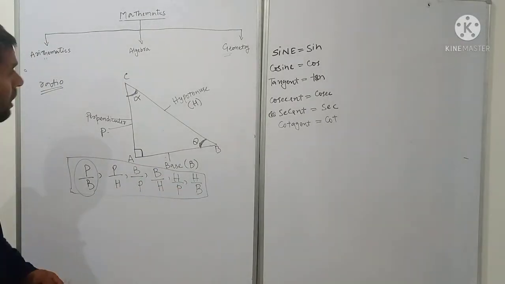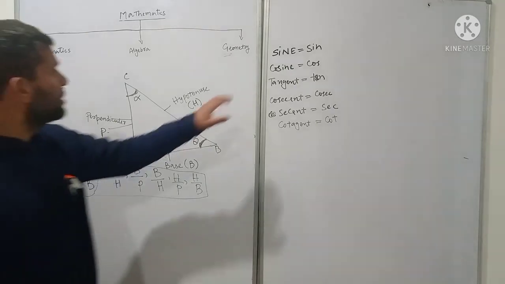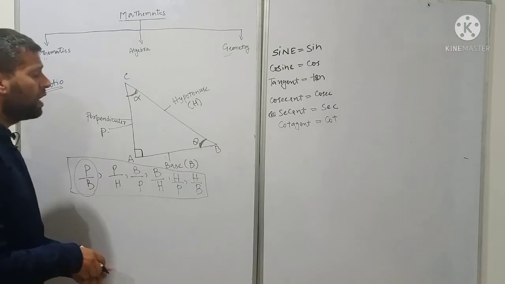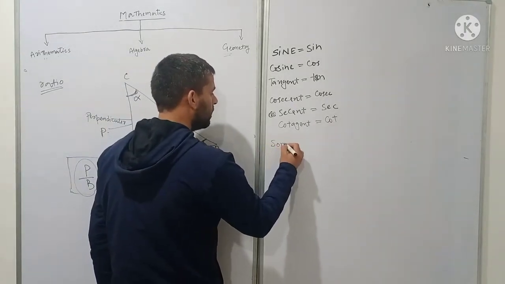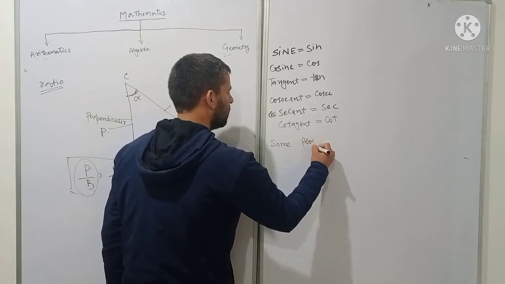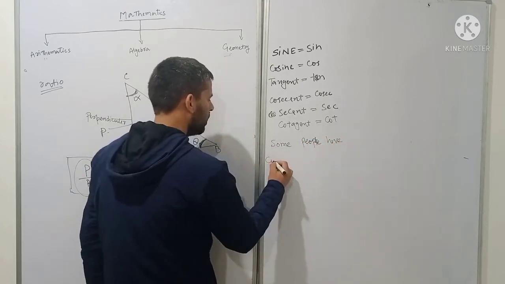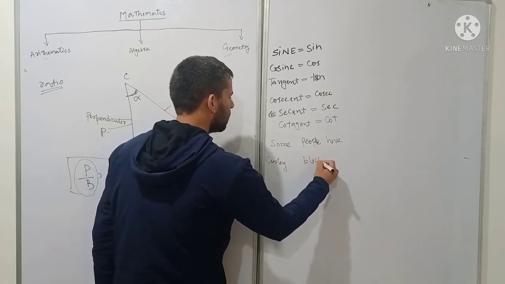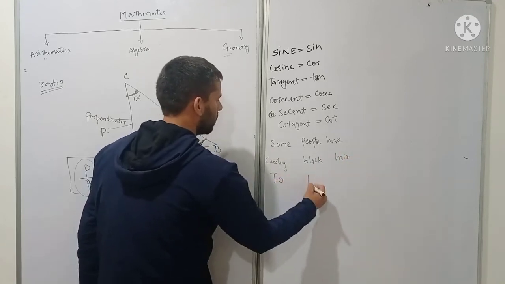But here is a good question: which name represents which of the following ratios? For that, we have a simple sentence: Some people have curly black hair to present beauty.